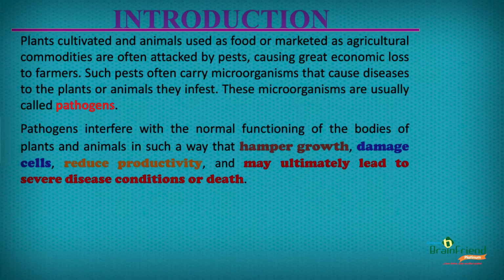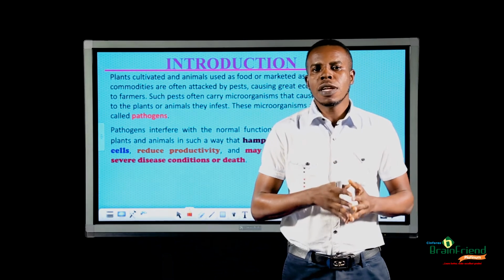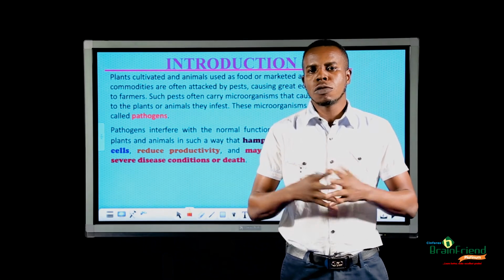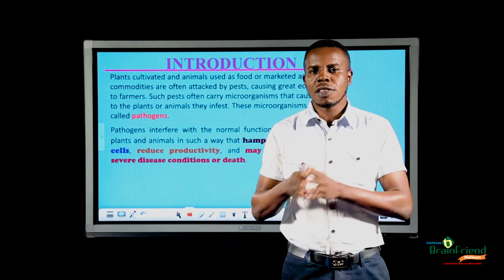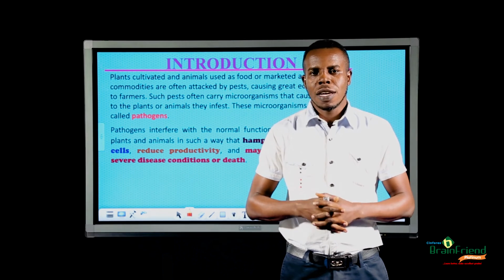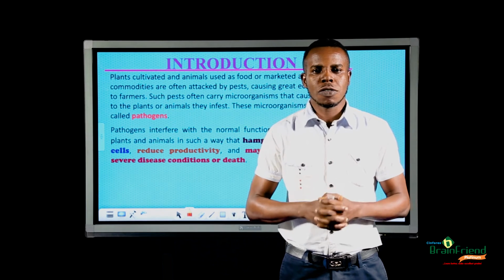When pathogens enter the body of plants and animals, they interfere with vital functioning processes in a manner that hampers growth, damages cells, reduces productivity, and even leads to disease which may lead to untimely death. These pathogens cause diseases in plants and animals. Now, let us move on as we look at diseases of agricultural importance.